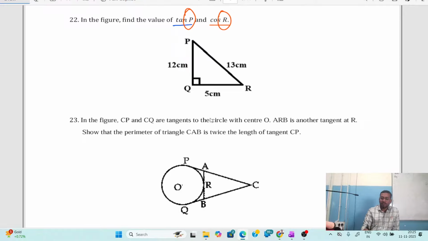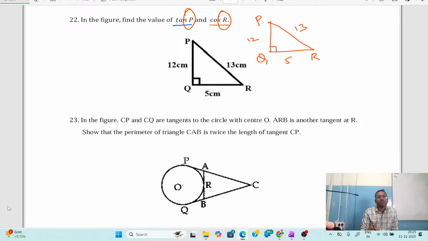It means first we have to assume in the same figure, let me draw once again the same figure, P as it is, Q as it is, and R also as it is. P, Q are the same thing. Angle Q is 90 degree, it is fixed. This is 12 centimeter, this is 5 centimeter, and this is 13 centimeter. Even these values are fixed.